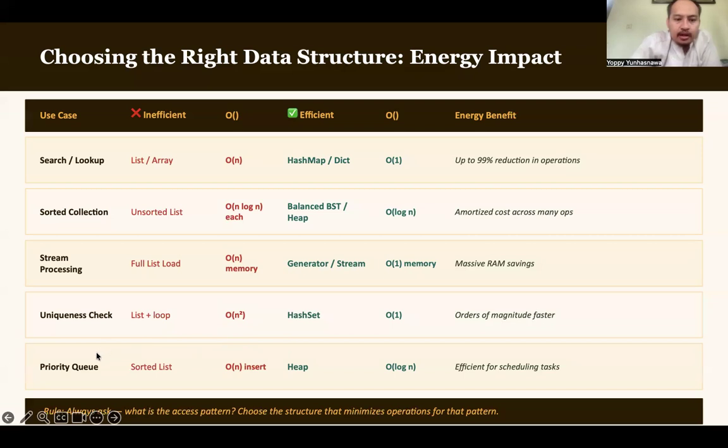If you want a priority queue, avoid using a sorted list, and instead you can use a heap data structure. If you forgot what a hash set or a stream is, you can take a look at the material in your previous course.